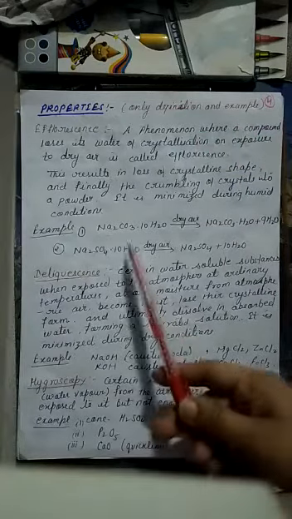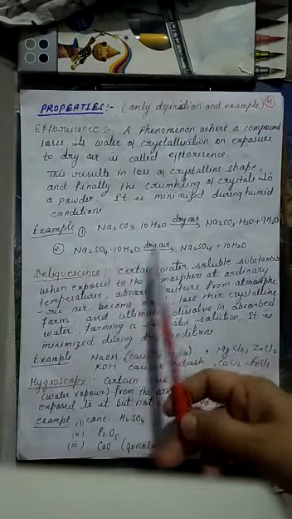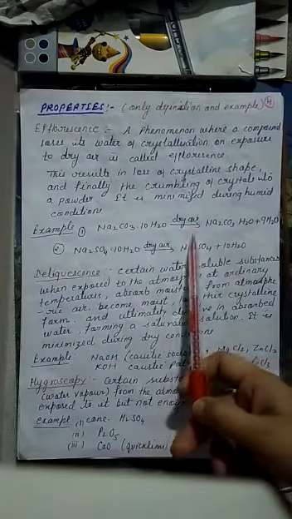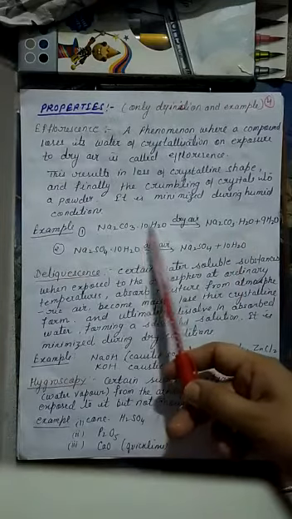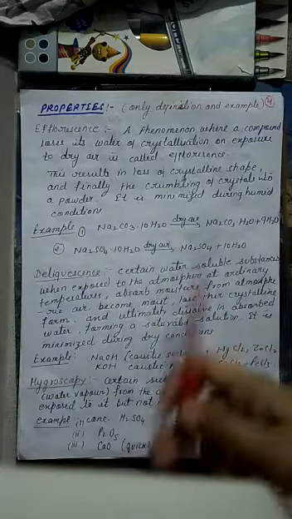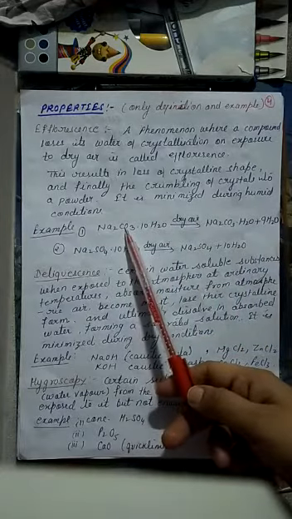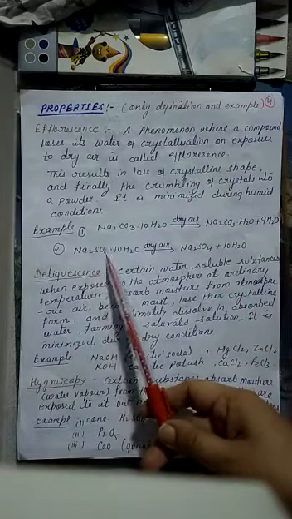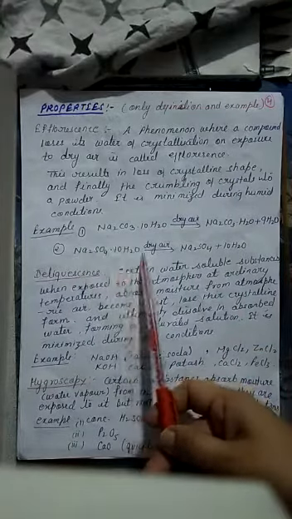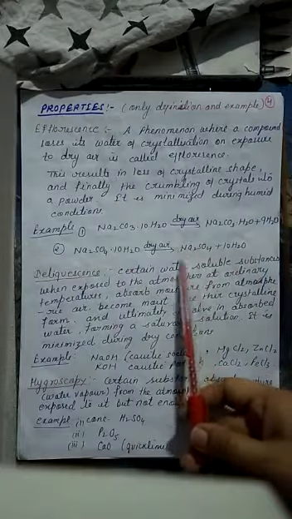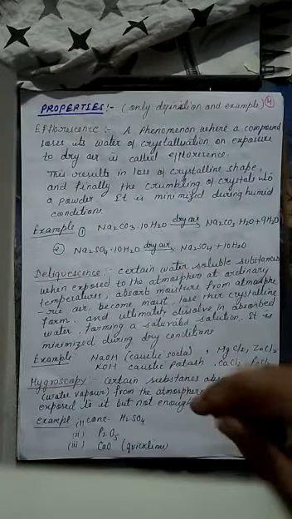For example, sodium carbonate decahydrate is a hydrated compound. When we place this in dry air, it loses 9 molecules of water of crystallization. So this phenomenon is efflorescence, and this compound is known as an efflorescent compound. Similarly, Glauber salt, sodium sulfate decahydrate, when exposed to dry air, loses all of its water of crystallization molecules and gets converted into its anhydrous form.